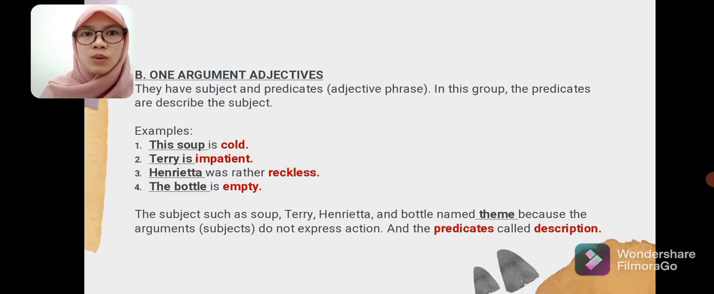The next is one-argument adjectives. They have a subject and a predicate adjective phrase. In this group, the predicates describe the subject. For example, the soup is cold. Terry is impatient. Henrietta was rather reckless. The bottle is empty. The subjects such as soup, Terry, Henrietta, and bottle are named theme because the subjects do not express action, and the predicates are called description.